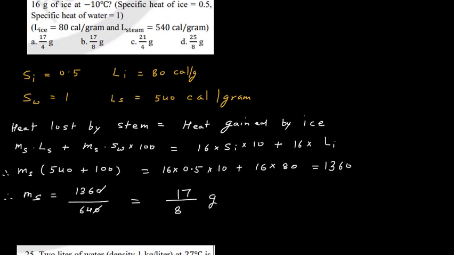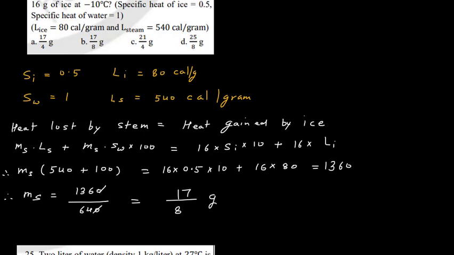So here heat lost by steam will be equal to heat gained by ice. Mass of steam into specific latent heat of steam plus mass of steam into specific heat of water multiplied by 100. Why 100? First steam will convert to water at 100 degrees Celsius, and then that water at 100 degrees Celsius will convert to water at 0 degrees Celsius, because that steam we are using to convert this ice into water at 0 degrees Celsius.